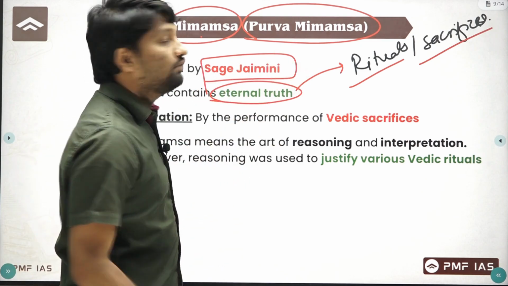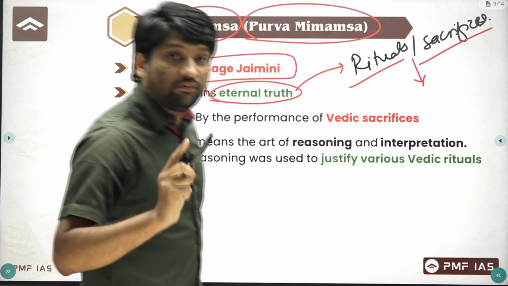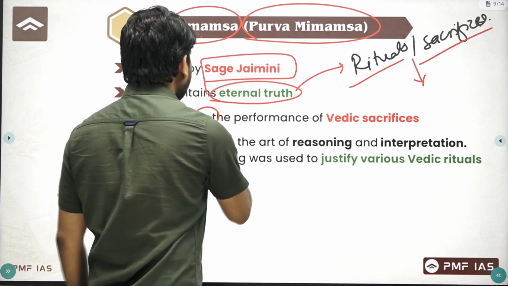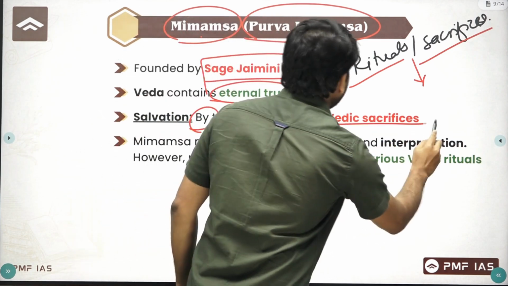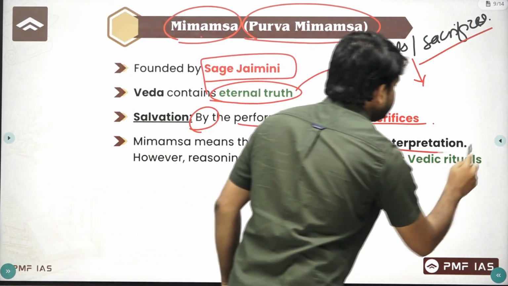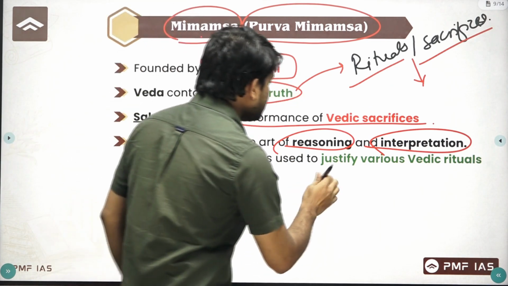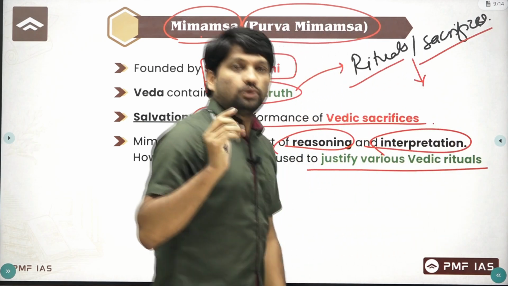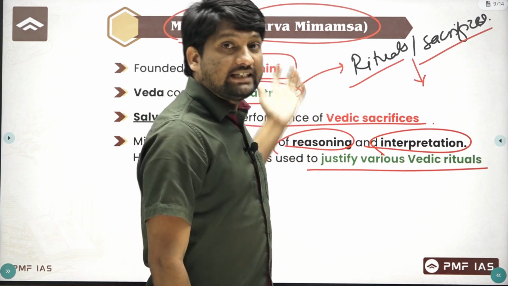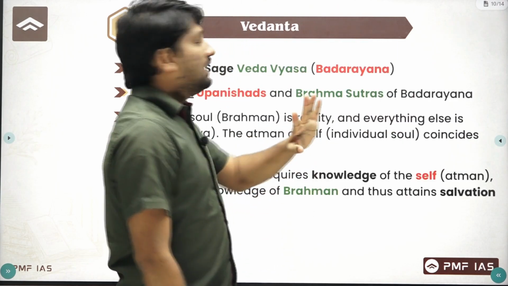According to this philosophy, if you want to get salvation or liberation, you have to do the rituals or sacrifices given in the Vedas. You can definitely get salvation by performance of Vedic sacrifices. Mimamsa basically means reasoning and interpretation, but in this school, they have used reasoning and interpretation to justify the various rituals. So according to Purva Mimamsa, given by sage Jaimini, you can definitely get salvation, but by performing these rituals or sacrifices.